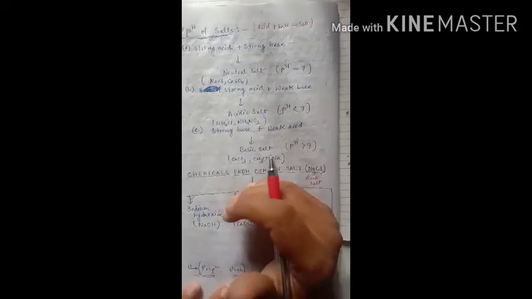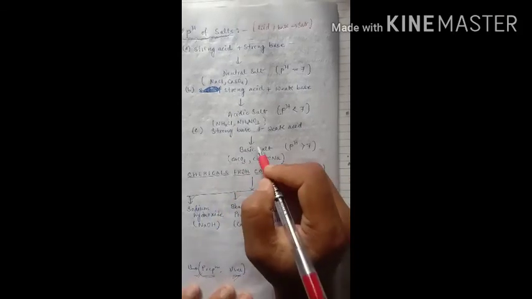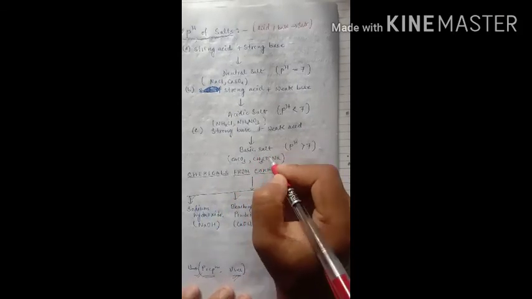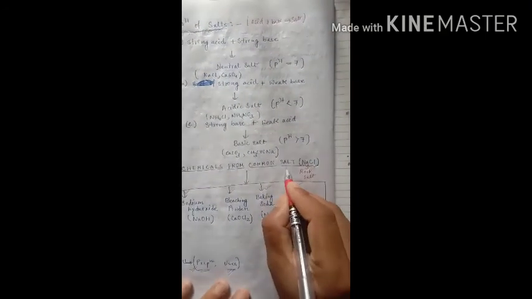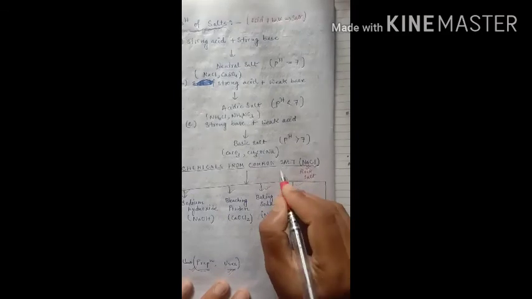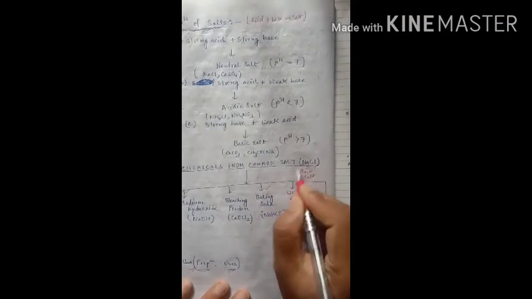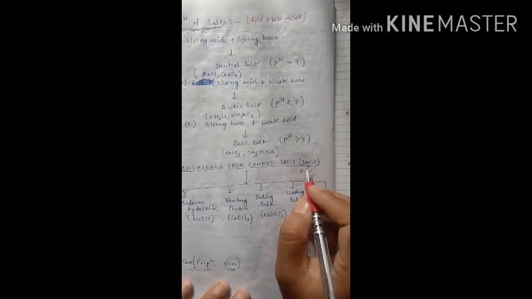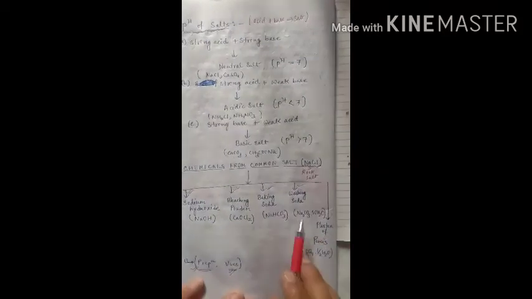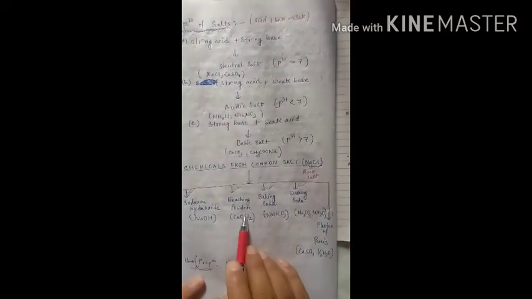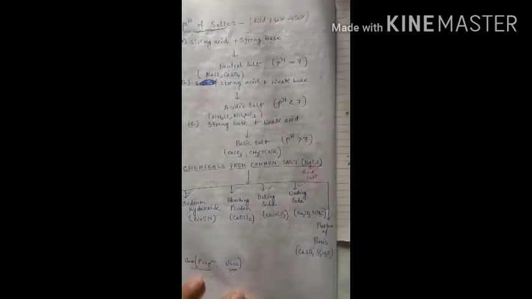Among the salts, in our chapter particular importance is given to sodium chloride, that is common salt. Taking common salt as a reactant, these five salts are prepared. These five salts are used in our daily activity.